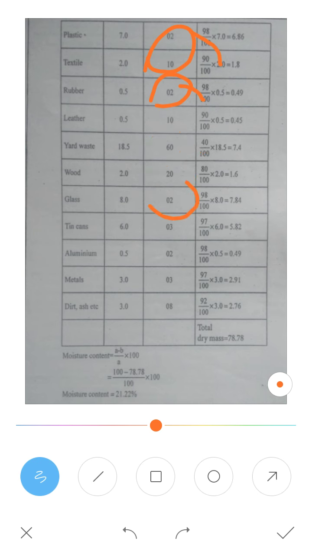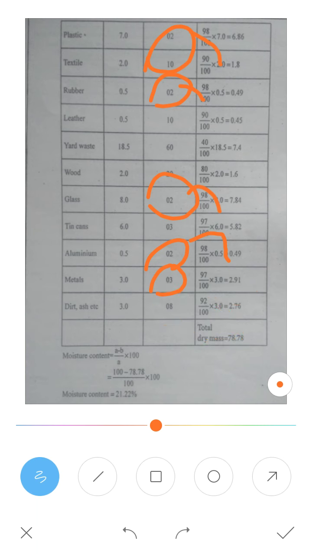Next is 20, 2, 900 divided by 100 minus 2, it is 98. 100 minus 3 is 97. 100 minus 2 is 98. 100 minus 3 is 97. 100 minus 8 is 92, written here.